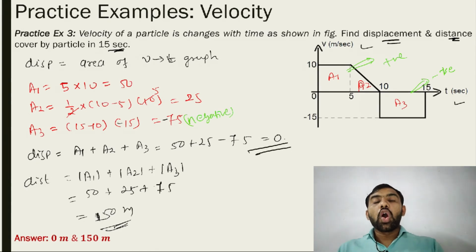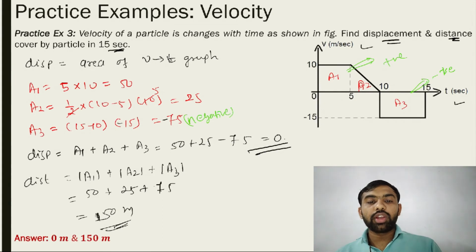No displacement means what? The object has come back to the same position. What is the meaning of this? The object has come back to the same place. All of you must note this, then we will go to the next. Okay, note it.